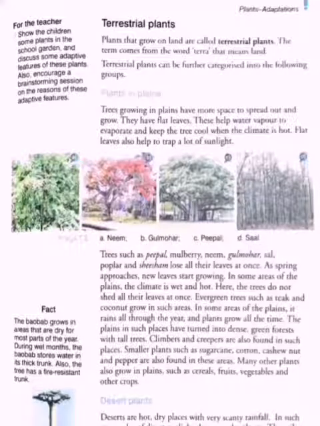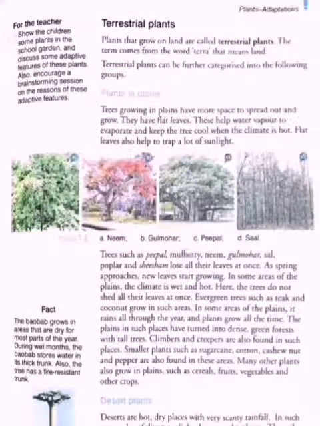These flat leaves help water vapor to evaporate and keep the tree cool when the climate is very hot. Flat leaves also help to trap a lot of sunlight, and there are many trees given like neem, gulmohar, peepal, and sal.